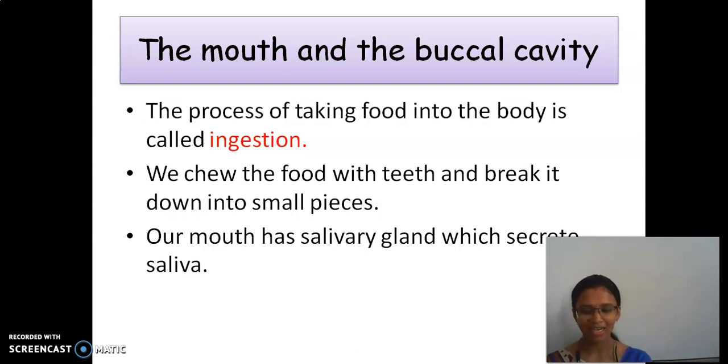The tongue is a muscular organ, and it does not have any bones. It helps in swallowing the food into the next part. What is that part? The esophagus. Shall we move to the next one? Also, the tongue has different taste buds.